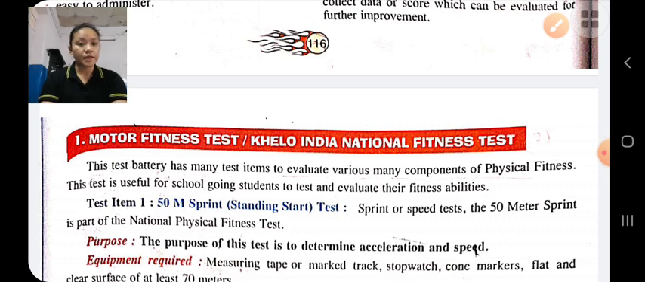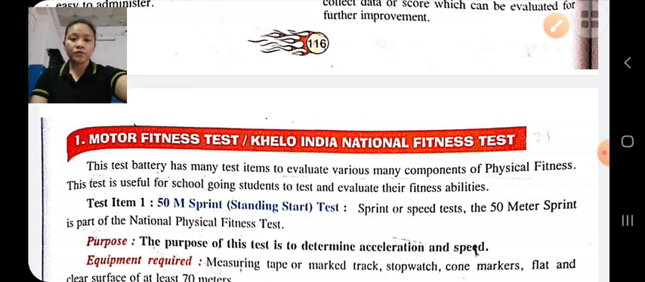In the motor fitness test, there are test items. That is 50 meters sprint, 600 meters run and walk test, sit and reach test, partial curl-up test, push-up for boys and modified push-up for girls, standing broad jump and shuttle run. These are the 7 test items which are used to measure the fitness of a school-going student.